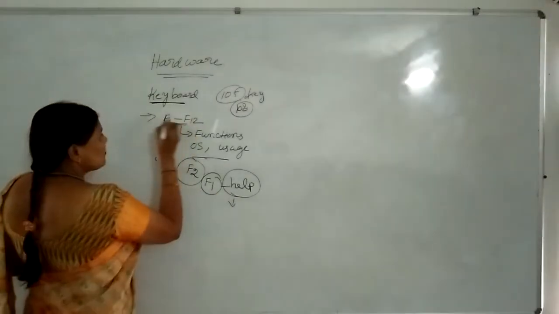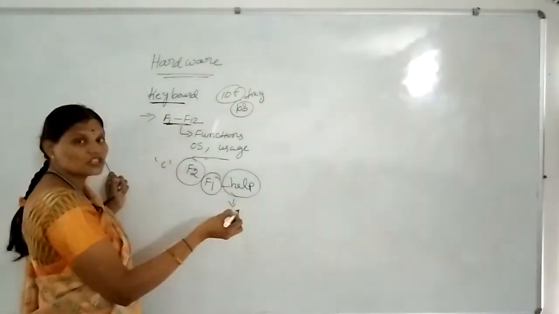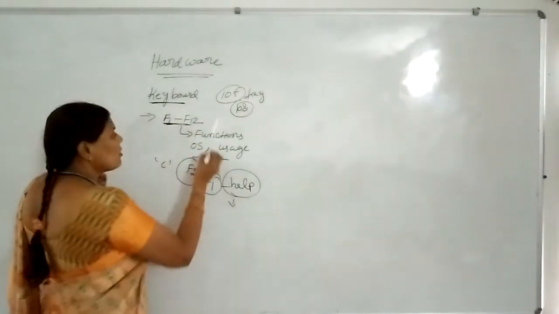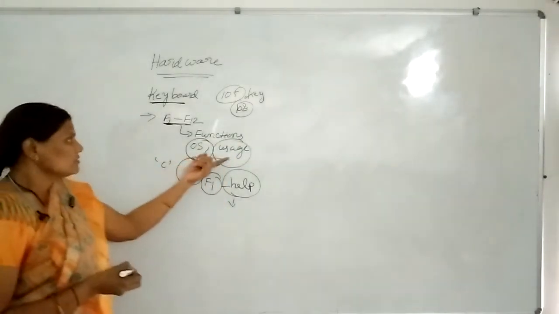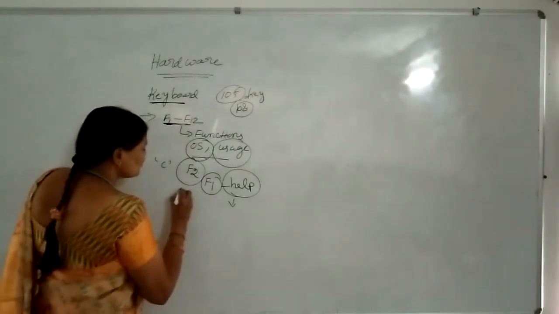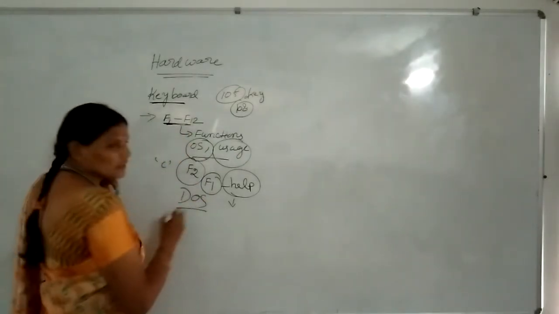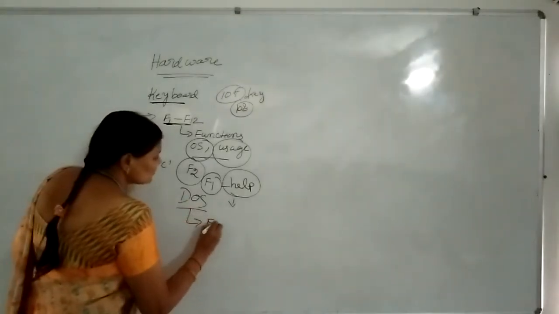In the keyboard, how many function keys are there? F1 to F12. These keys' functionality depends upon the operating system and usage. Suppose we are using the DOS operating system and we need to save files. How to save the files?